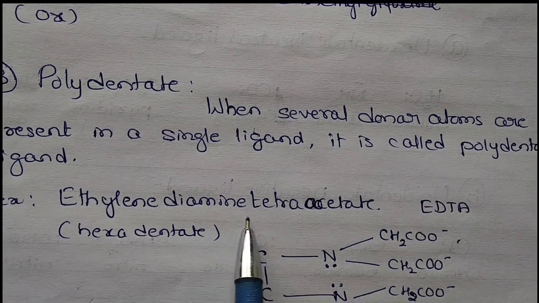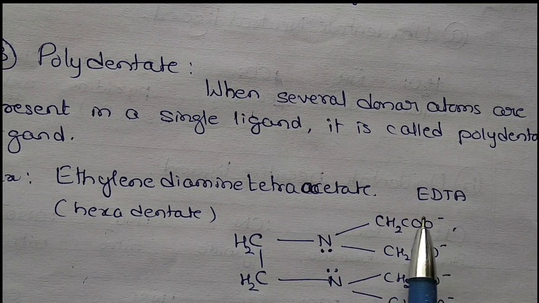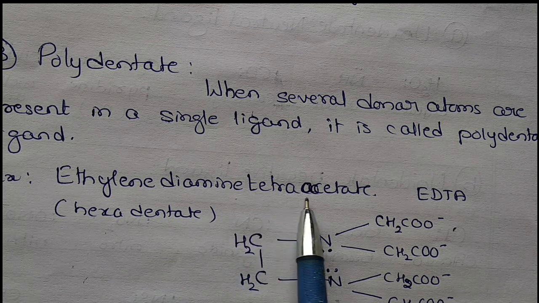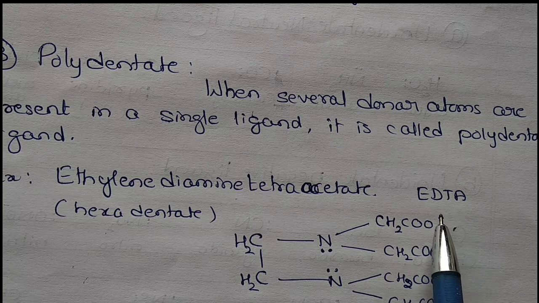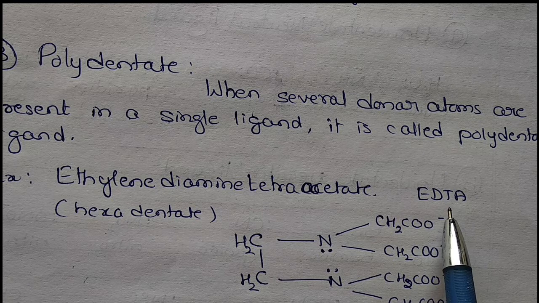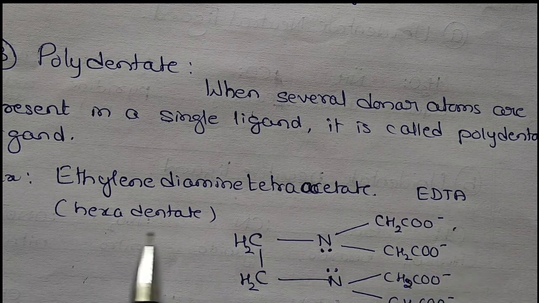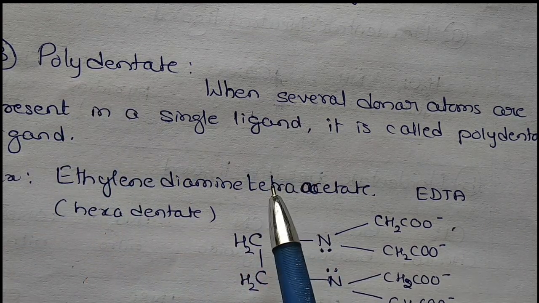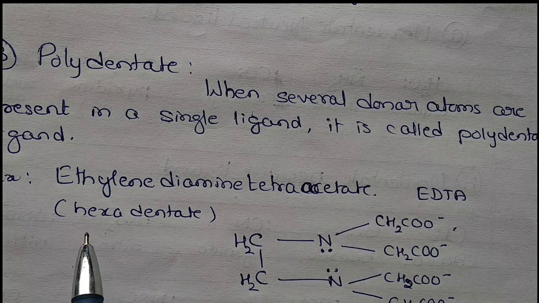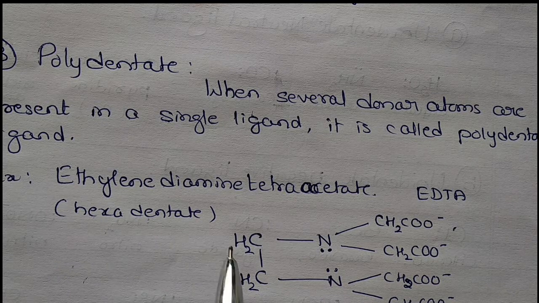Example, ethylene diamine tetraacetate, EDTA, is one example. You come across this at degree level, in the titration to find out the hardness of water; the sodium salt of EDTA is used. It is an example for a hexadentate. Polydentate means many, whether it has 2, 3 donor atoms, 4, 5 or 6. Here there are 6 donor atoms, therefore it is also an example of a hexadentate.